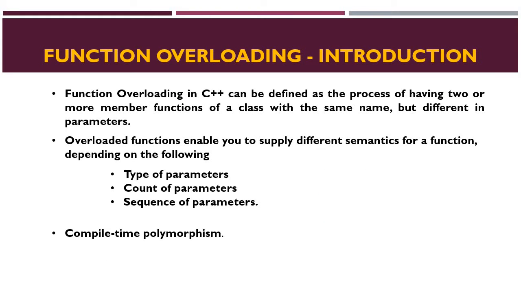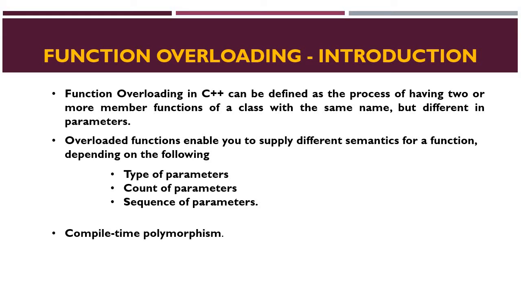Introduction. Function overloading can be defined as the process of having two or more member functions of a class with the same name but different in parameters. We can show the difference in parameters, but the function name will be the same. This is possible in C++, whereas it is not possible in C programming.